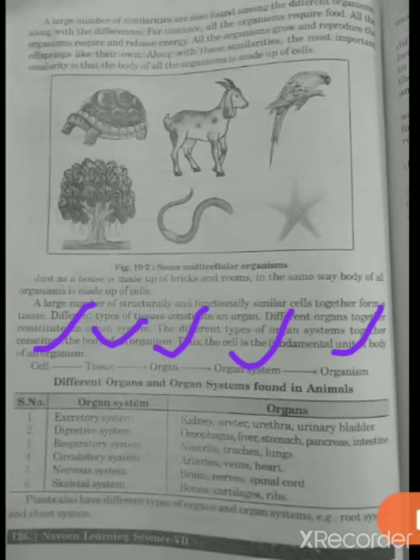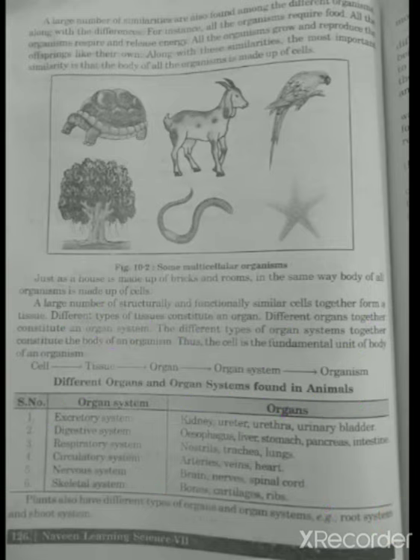Here in the table you can see the different organs and organ systems found in animals. For the excretory system, there are kidney, ureter, urinary bladder. For the digestive system, there are esophagus, liver, stomach, pancreas, intestine. For the respiratory system, you can see nostrils, trachea and lungs. For the circulatory system, arteries, veins and heart. For the nervous system, brain, nerves and spinal cord. For the skeletal system, bones, cartilages and ribs. Students, plants also have different types of organs and organ systems, namely the root system and shoot system.